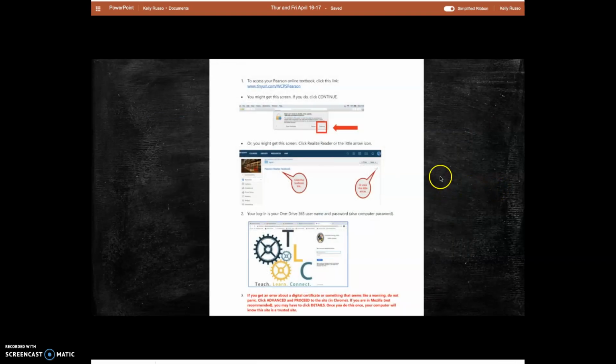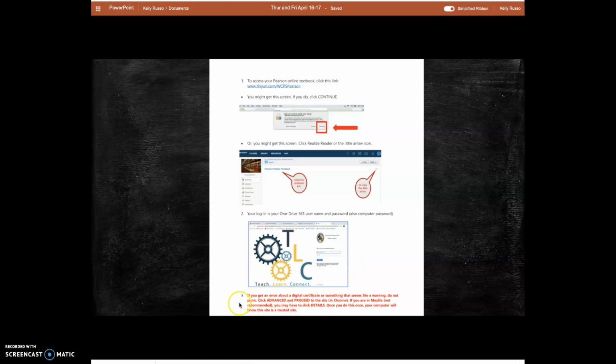Just to make sure that you can get on to Pearson, there's a link here. There is a link on Schoology, like there has always been. Okay, if you get some weird little security thing that says, whoa, we can't do this, it's locked, just hit continue. If you get the little frowny face here, just go ahead and click the link again, and you'll sign in with your usual password, your usual how you get on Schoology.